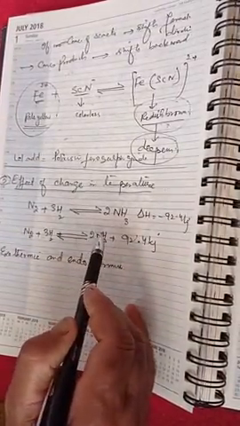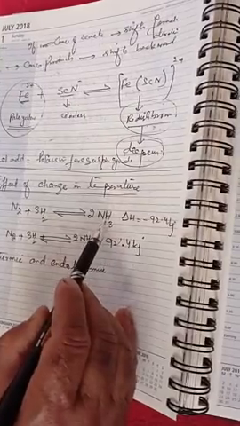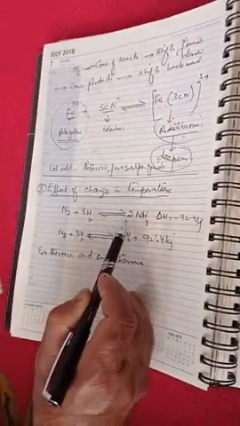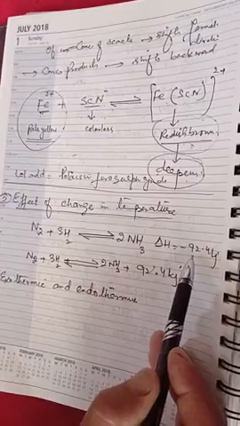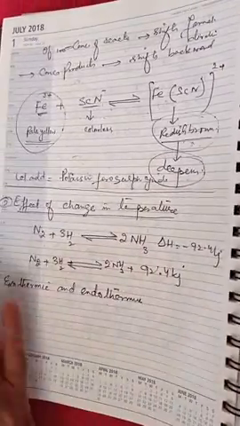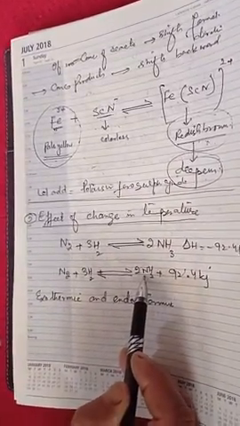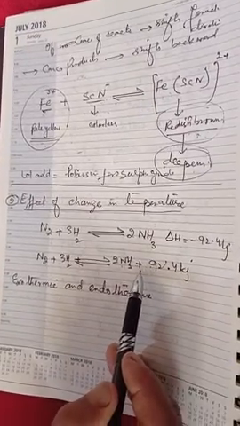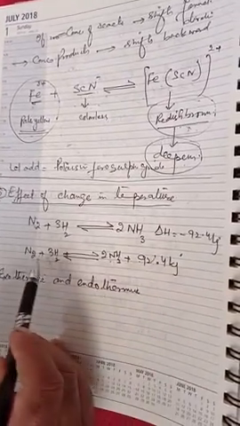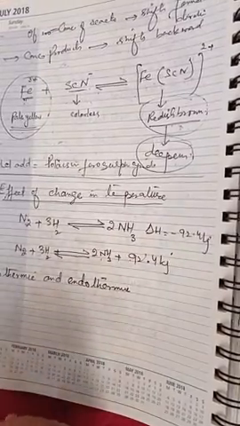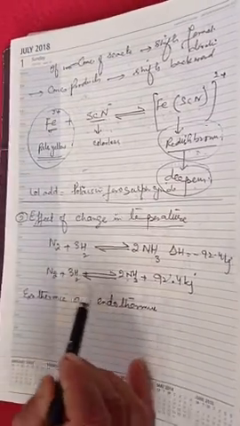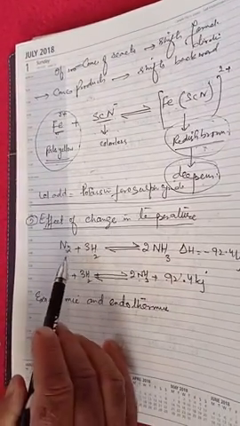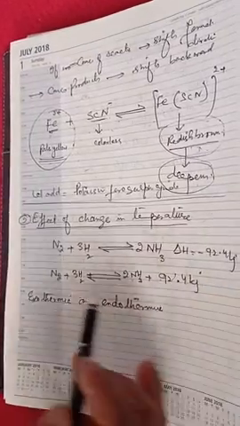Actually, these reactions are made up of two opposing reactions. For example, N2 plus thrice H2 gives twice NH3. If we study the forward reaction, it is exothermic because 92.4 kilojoules of energy are given. But if we take it in the backward direction, ammonia will decompose by absorbing 92 kilojoules of energy, and nitrogen and hydrogen will be formed. So these reversible reactions are made up of two opposing reactions. If the forward reaction is exothermic, the backward reaction will be endothermic.